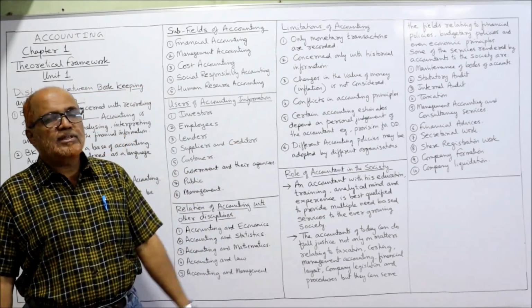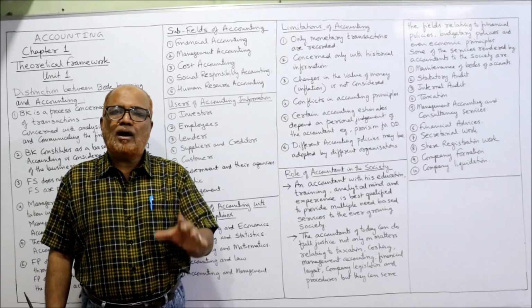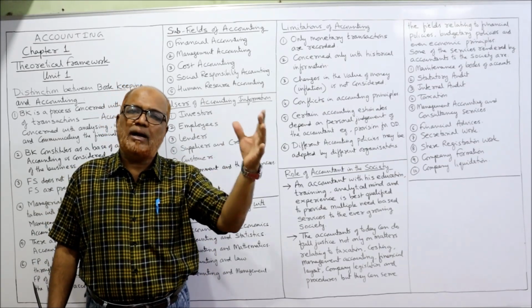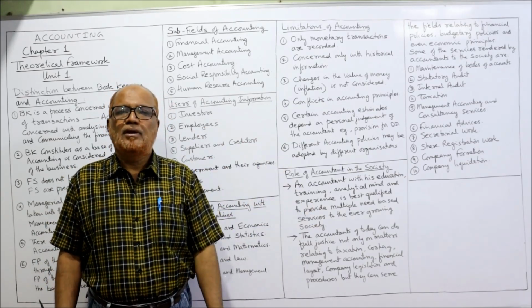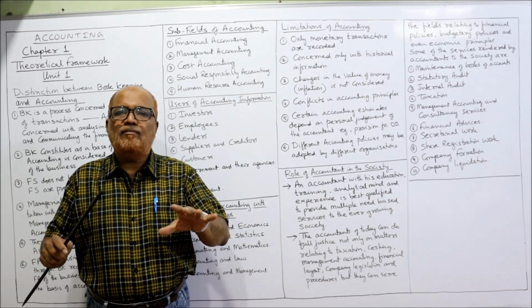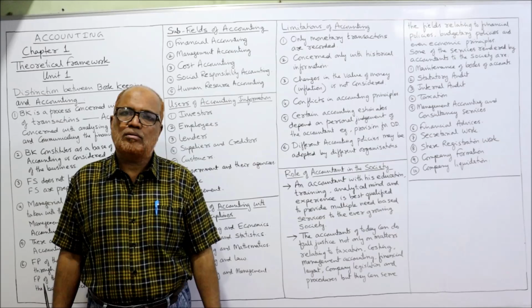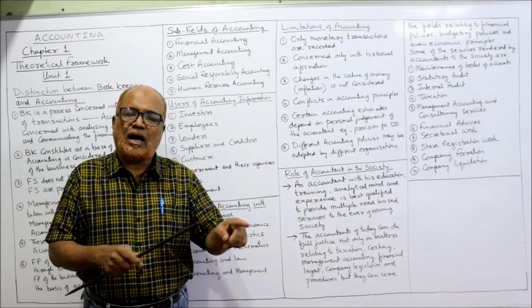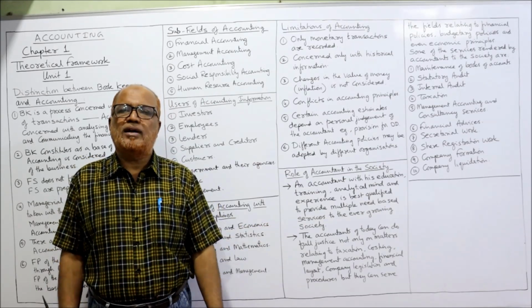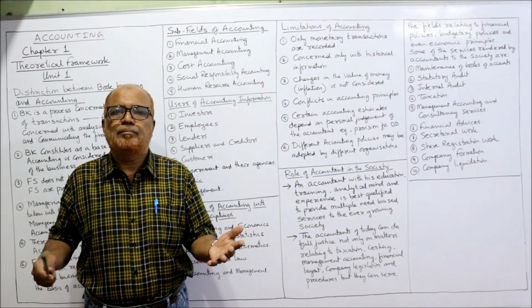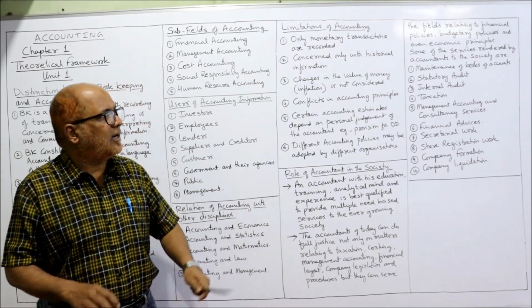Secondly, it is concerned only with historical information. Accounting will record whatever had happened in the past. The accounting will not record any future forecasting or future expectation. It will record whatever had happened in the past. That's why it is called post-mortem accounting, because it depends only on historical data.